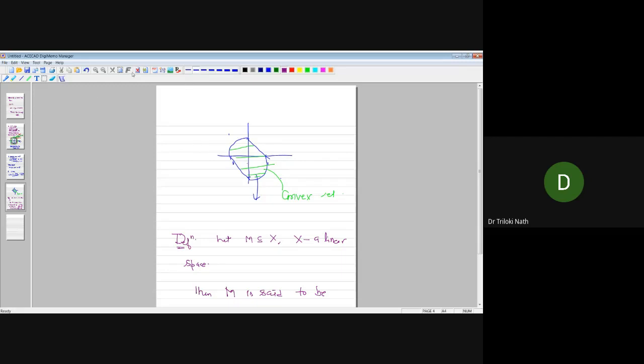Let me go to the next page. So what is the small result?